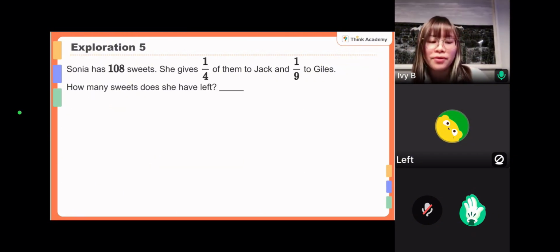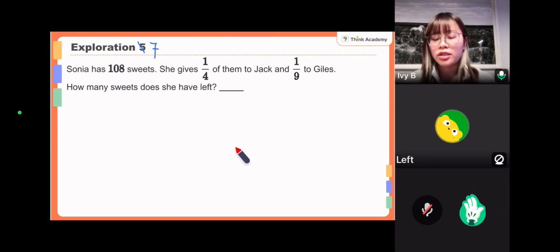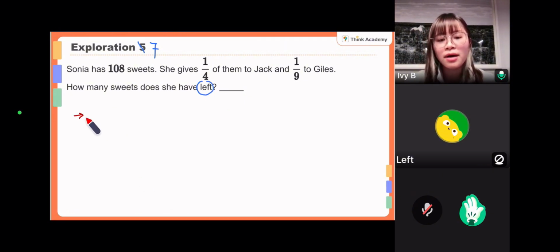Okay, so Sonia, for question 5. Okay, Sonia, let me see. This is actually question 7. Okay. Sonia has 108 sweets. She gave 1/4 of them to Jack and 1/9 to Giles. Okay, so how many sweets does she have left? Again, leftover part. Well, we have 2 ways, isn't it? So we can find out the part, the amount she gave to Jack, and then the amount she gave to Giles.